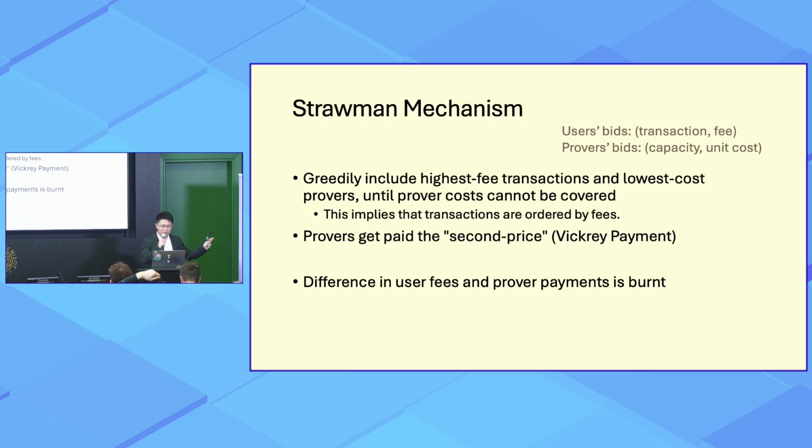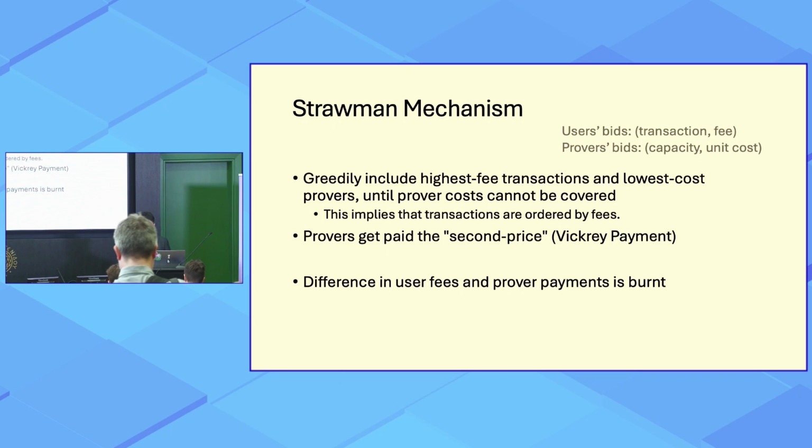Here we omit the limitation that this implies the transactions are ordered by fees, but let's just omit that limitation so far. So let's look at how this mechanism will pay the provers. The provers get paid the second price, or more strictly, the weakly payments. So say if there are two provers, the lowest cost prover actually gets paid the second lowest cost in this Strongman solution. And there may be some difference in the fees collected from the users and the rewards that are actually distributed to the provers, and we simply burn that difference in the Strongman mechanism.